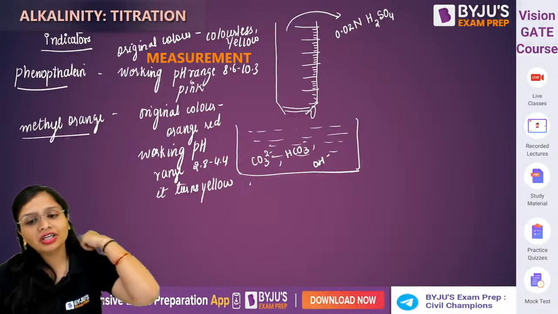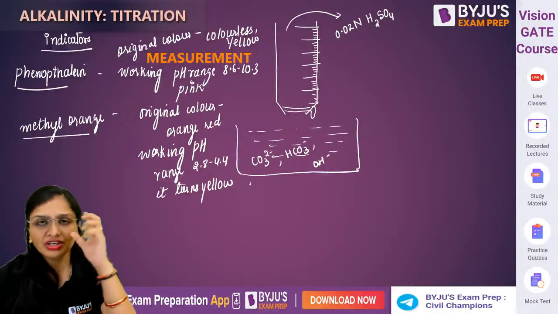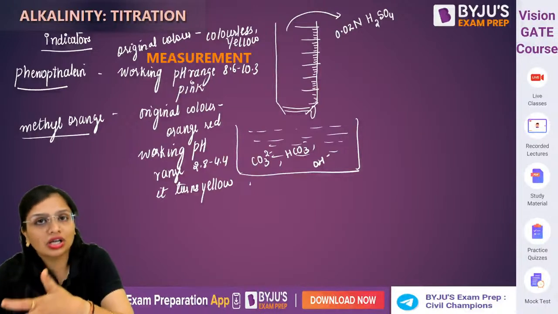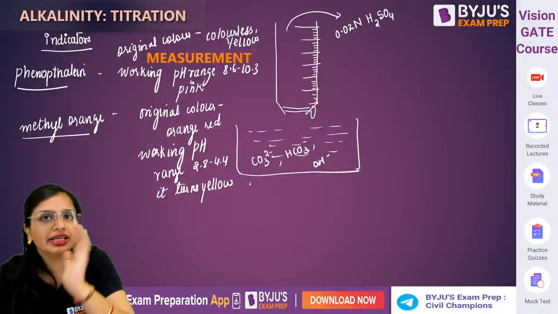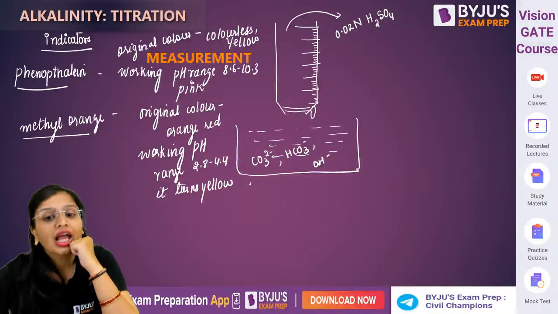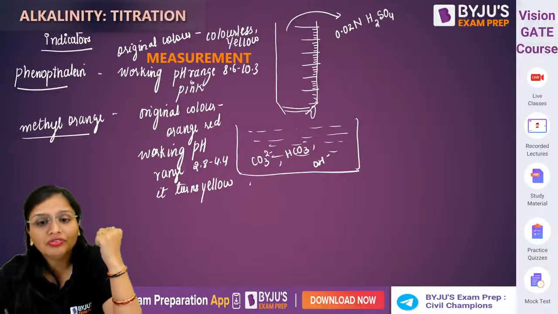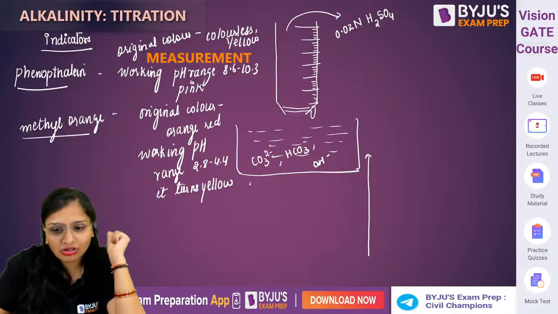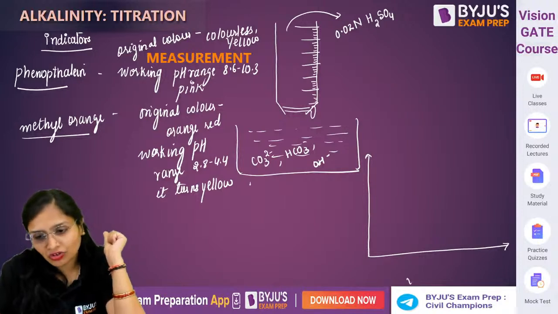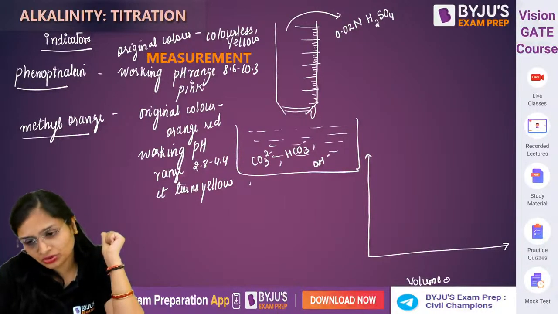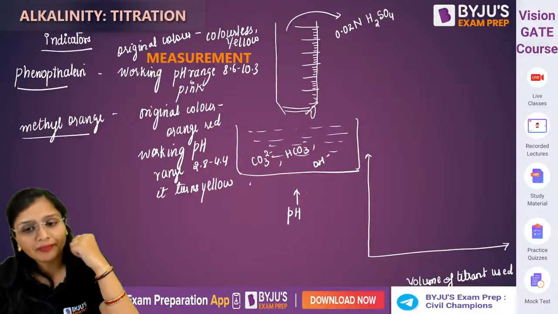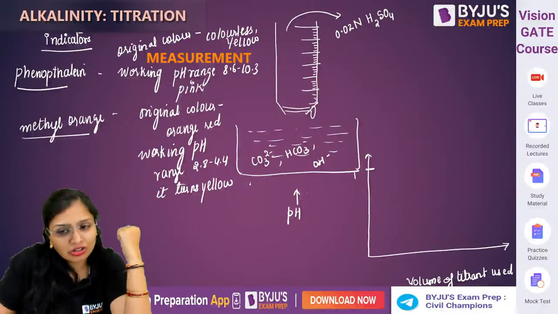Right now we haven't started the experiment, and we will take a first assumption that the pH of the water in which we are carrying out our test is more than 10. This is our assumption. So let me draw a graph. Here is the volume of titrant used, that means H2SO4 used, and here will be the pH. We assume that the pH is 10 or more than that.